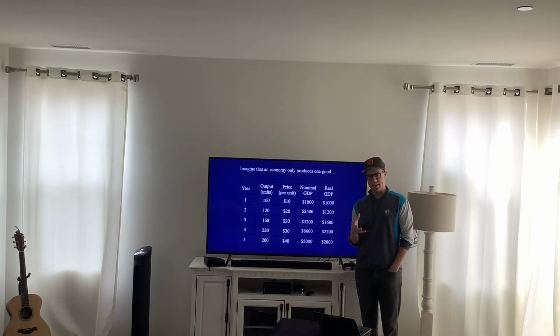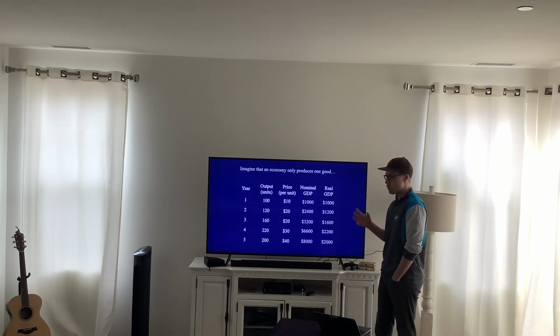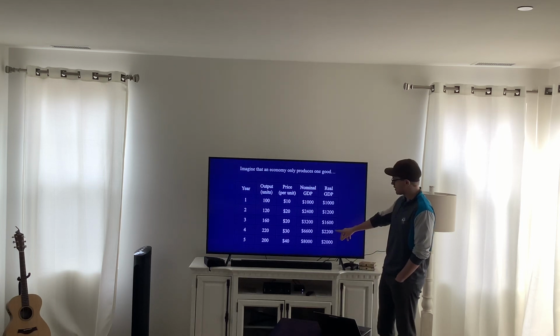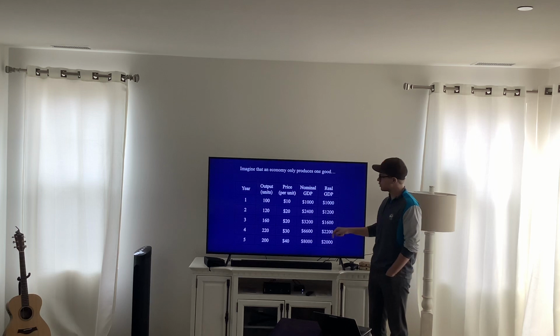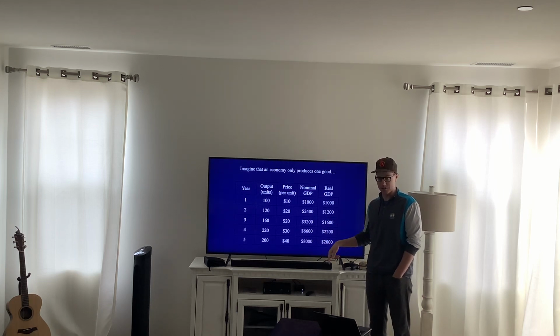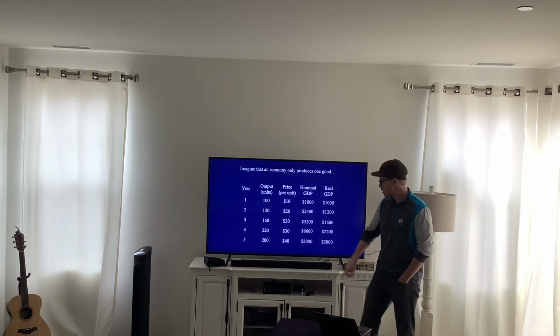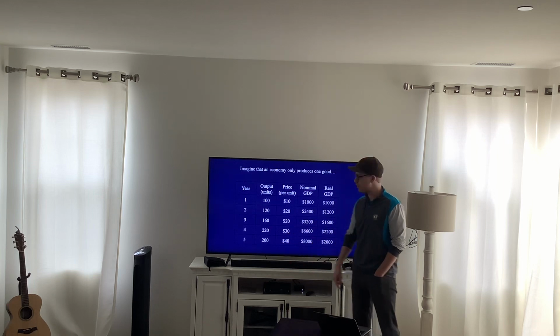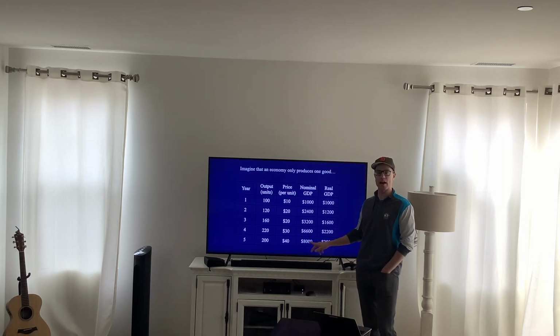The interesting thing here about real GDP, and why economists like it, is you can see between year 4 and 5, real GDP actually goes down, which is good to know because look, your output's going down. If we use nominal GDP, you think your economy's doing great.